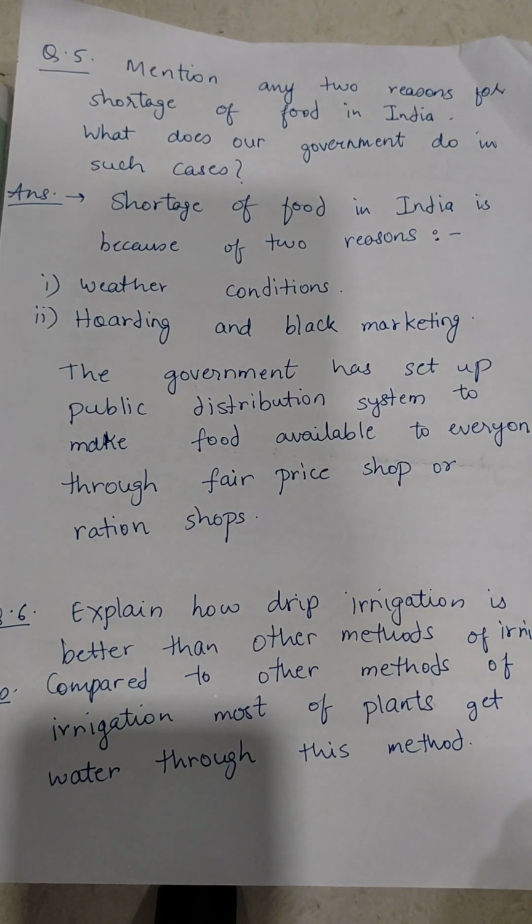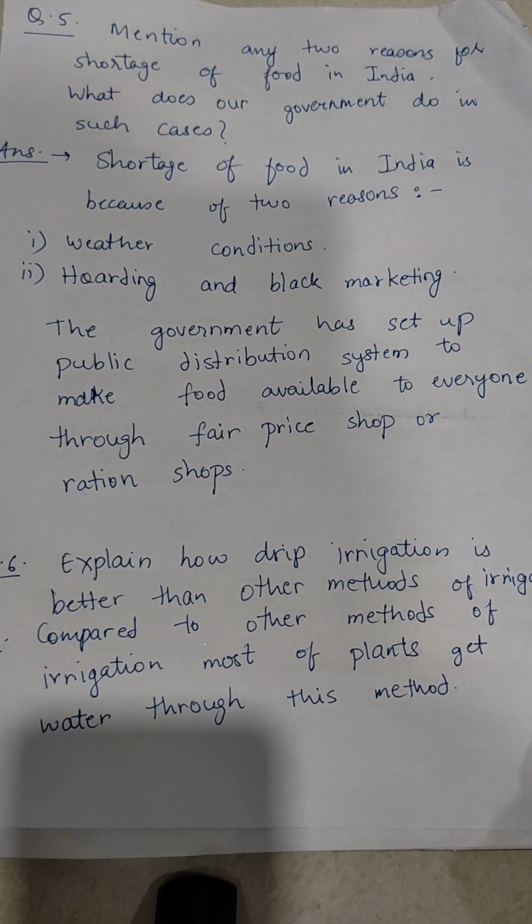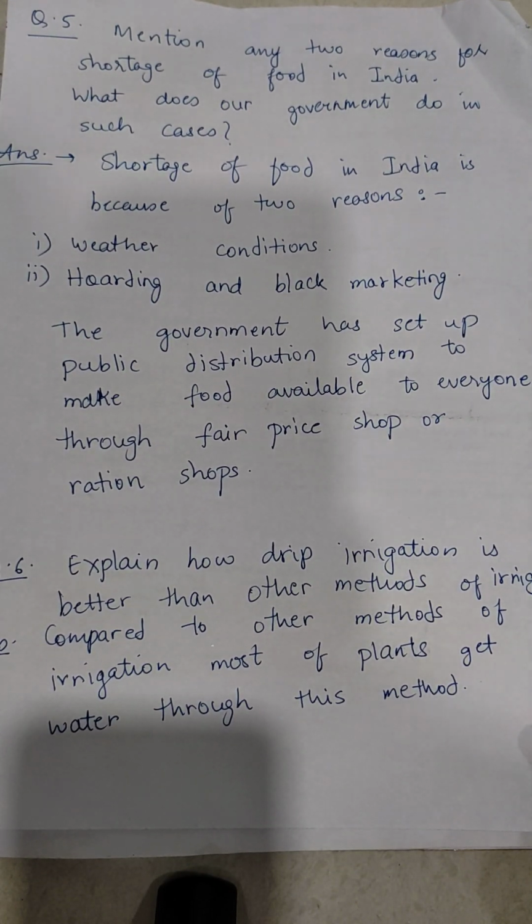Now we are heading to question number 5. Mention any 2 reasons for shortage of food in India. What does our government do in such cases? Answer. Shortage of food in India is because of 2 reasons. First, weather conditions. Second, hoarding and black marketing.